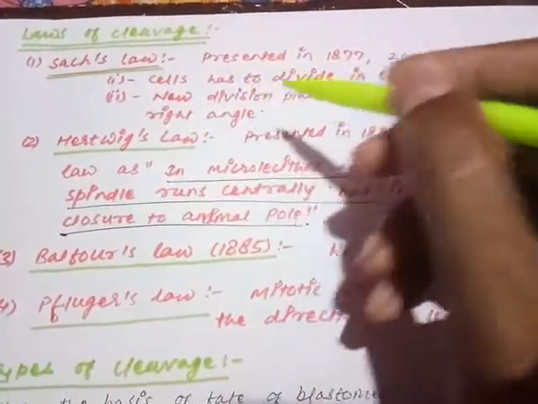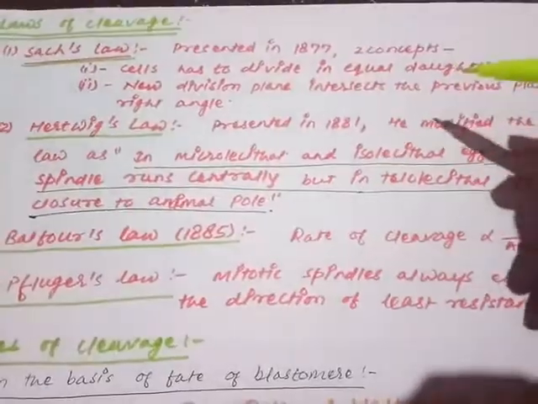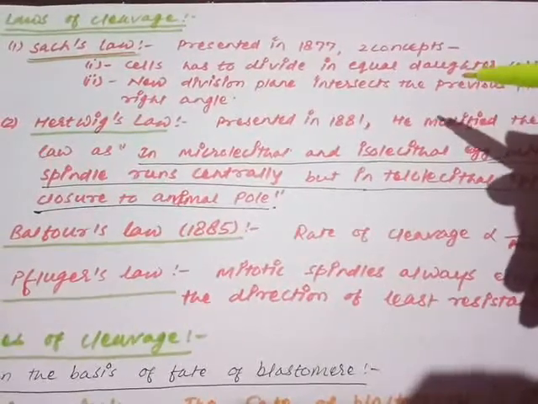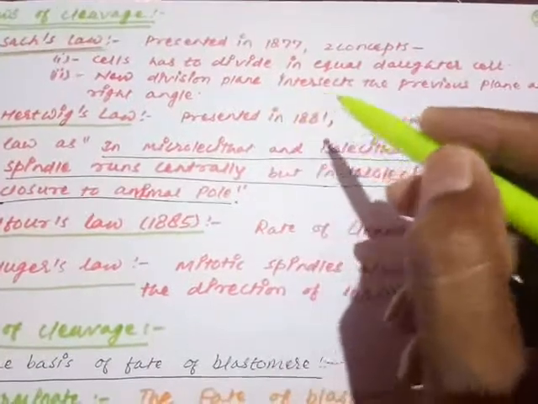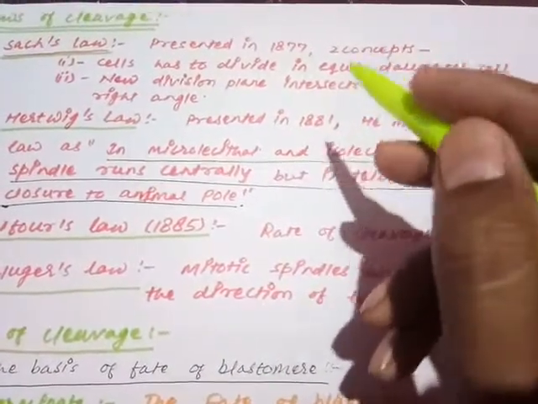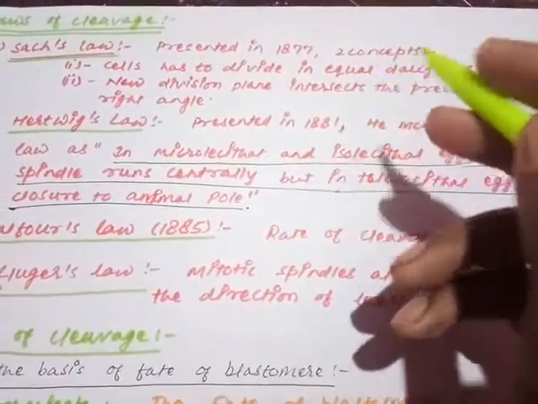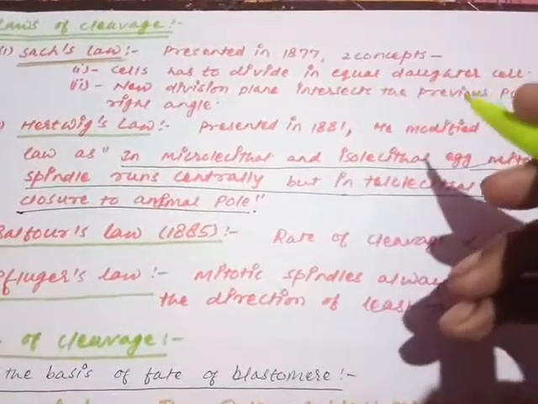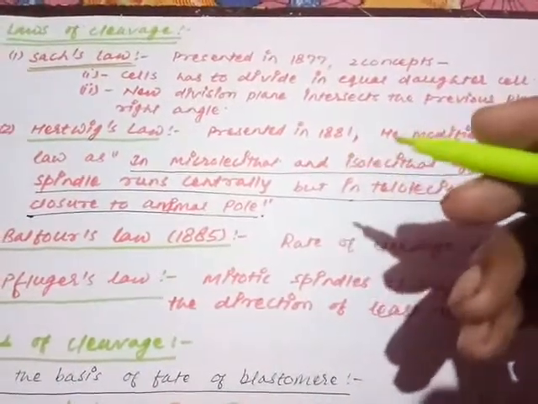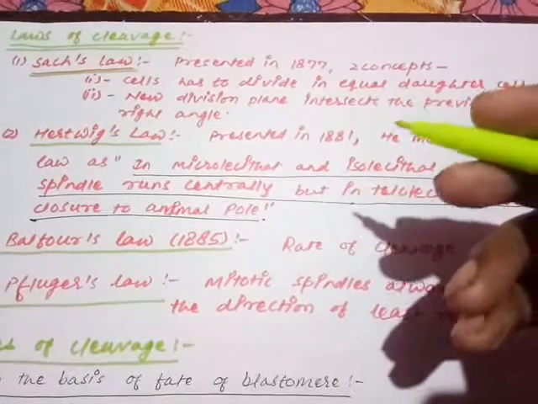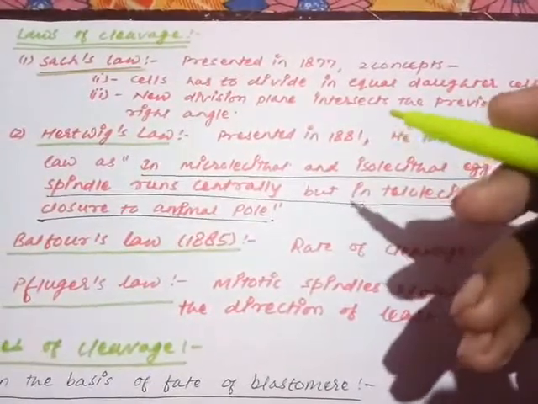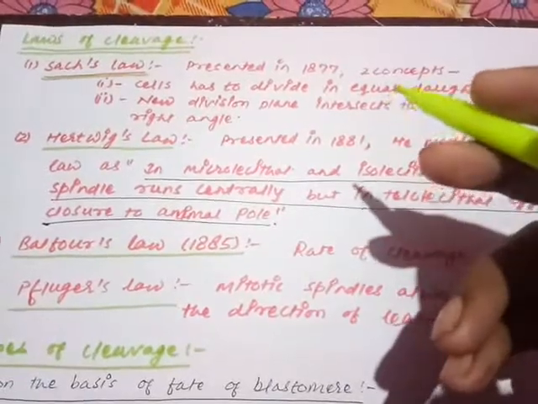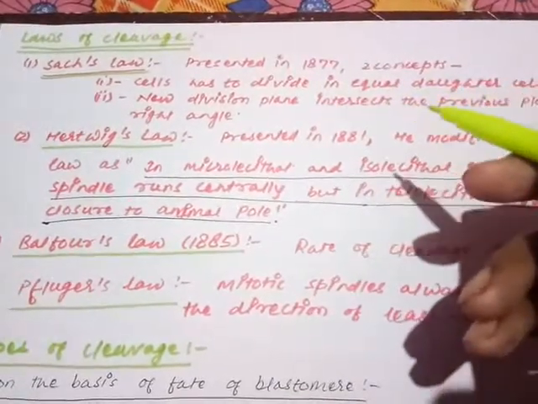It was presented by Sachs in 1877. Sachs presented two concepts regarding the cleavage. The concept number 1: the cell has to divide into equal daughter cells. It means the cell has to divide into two equal cells, neither a larger cell nor a smaller cell. Even though we will see ahead that this concept is not accurate, at that time it was accepted. He gave the concept that the cell will be divided into two equal daughter cells.